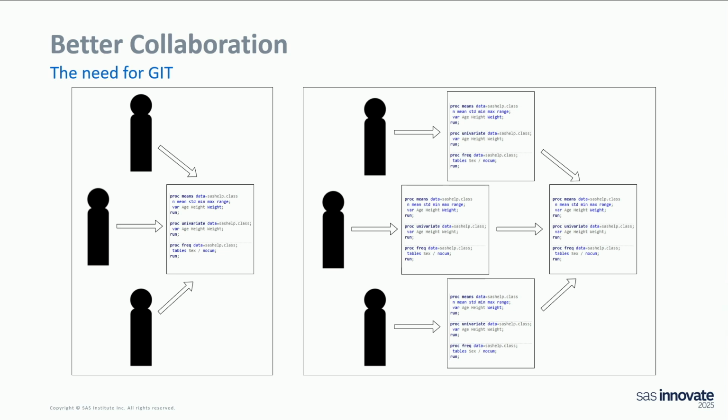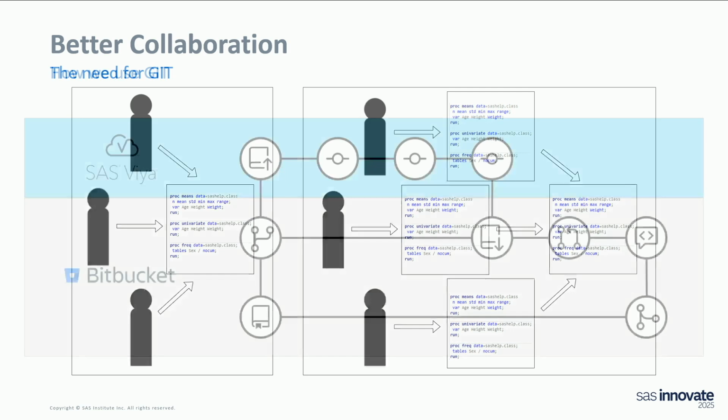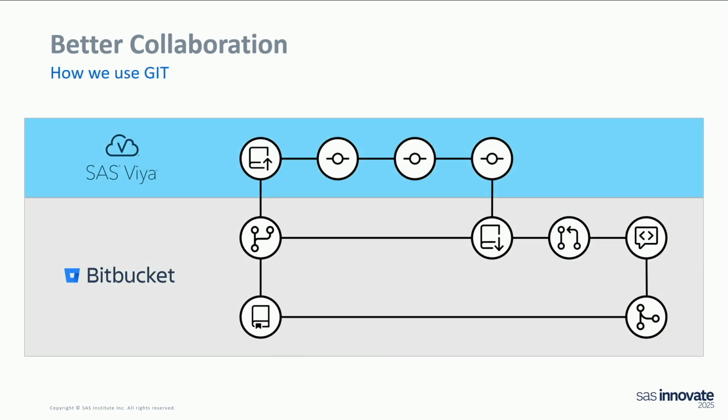So the first thing we actually did was to store the latest version of our code as a central repository in Bitbucket. I will show you how this works conceptually. In the bottom left, you can see that we have a central repository where we store the latest version of our code.